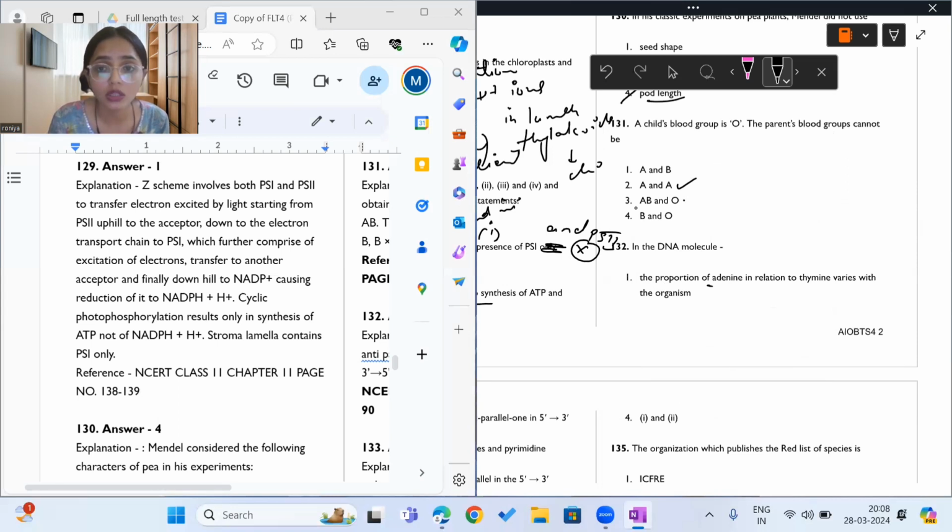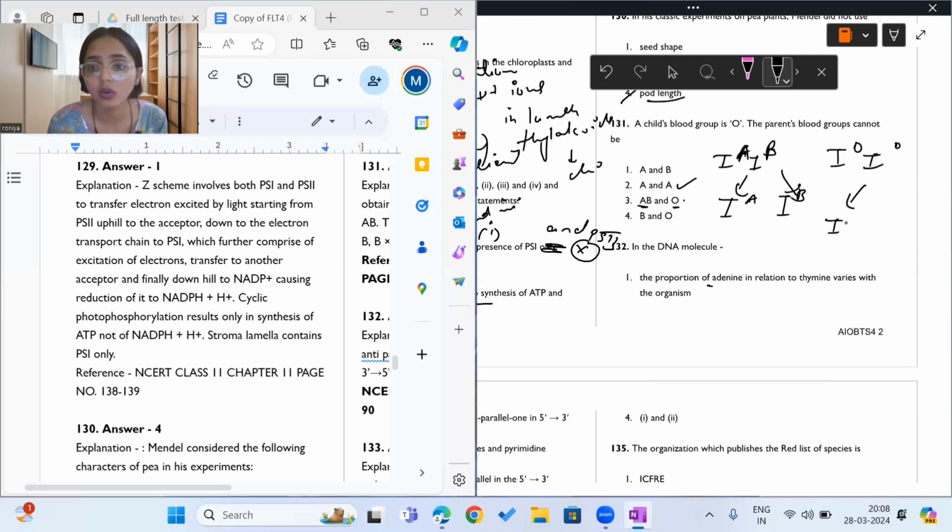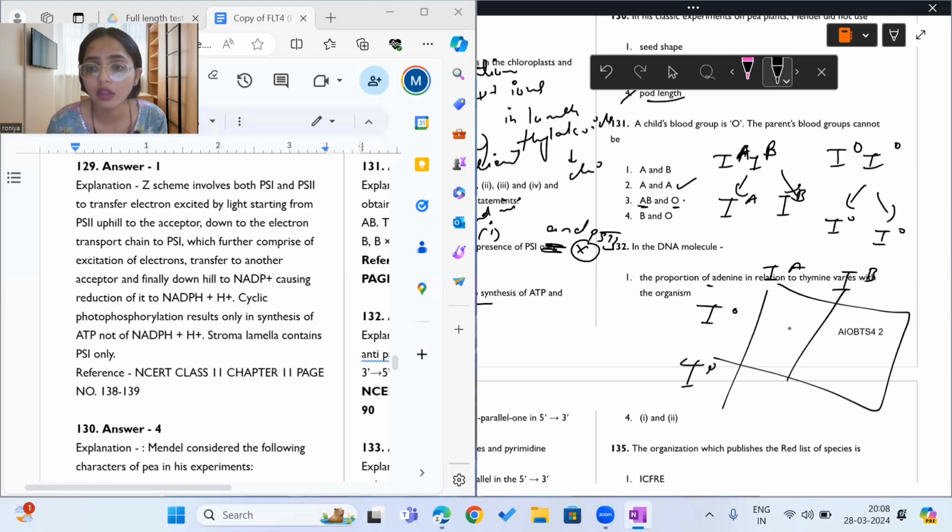Moving on to this. So what does it say? One parent has AB, one parent has O. So AB is IA, IB, and other parent has IO, IO. So let's suppose it has gametes like IA, IB, IO, IO. The Punnett square we make will be like IA IO, IB IO, IA IO, IB IO. Okay. So we are seeing that there is no IO.